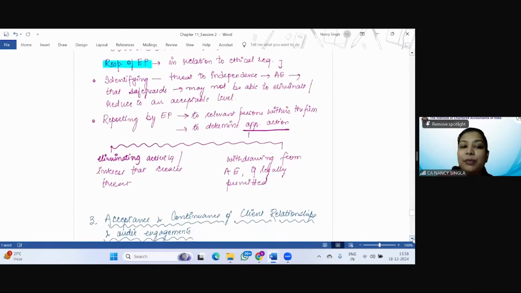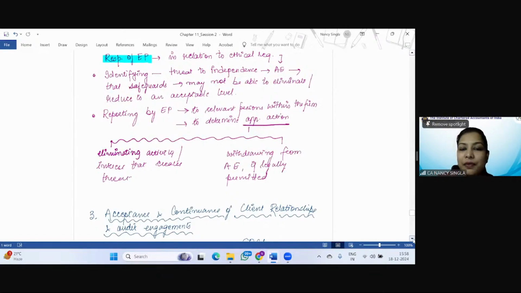So what can be the appropriate action? Either eliminating the activity or interest that creates the threat, or applying the safeguards, or withdrawing from the audit engagement if legally permitted. Tell me, is it easy?